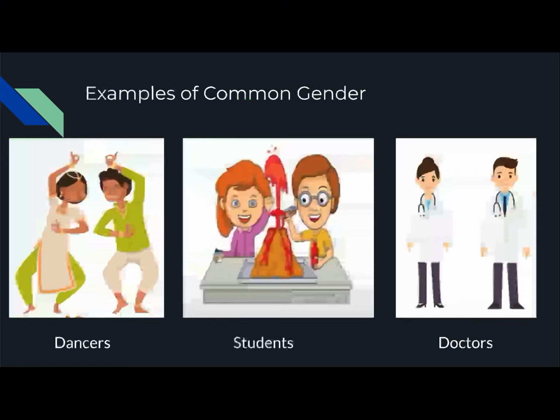Now let us see some examples of common gender. Dancers, he can be a boy, he can be a girl. Students, students can also be a boy student or a girl student. Doctors, there is a male doctor, there is a female doctor. So all these nouns are the words which can be of masculine gender or feminine gender, and so they are kept in the common gender.